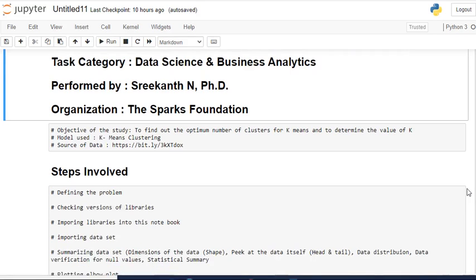Let's see the objective of the study: to find out the optimum number of clusters for k-means and to determine the value of k. K equal to 3 means there are 3 clusters in the data. K-means clustering will be used in the unsupervised machine learning.